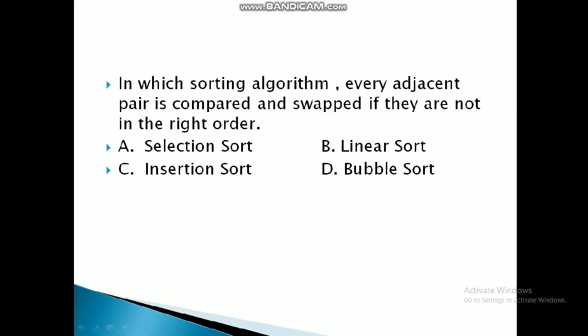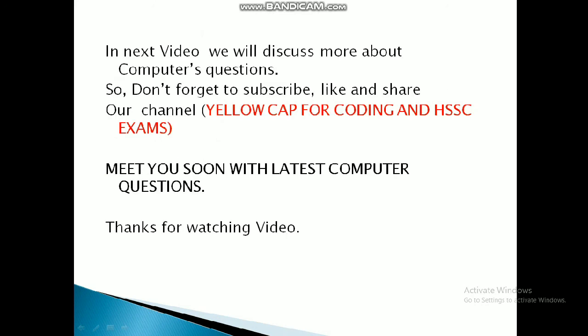It depends on whether you are comparing in ascending order or descending order. In the next video you will learn about selection sort, and I will tell you about every sorting algorithm, because sorting is very important for programming.